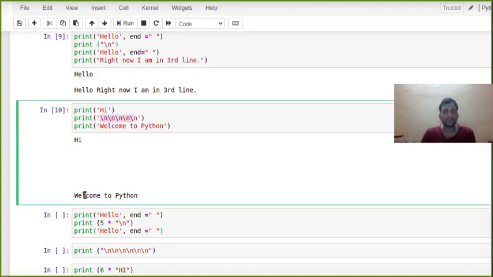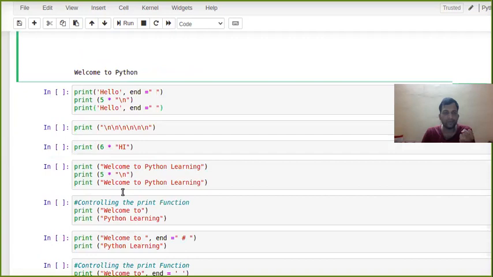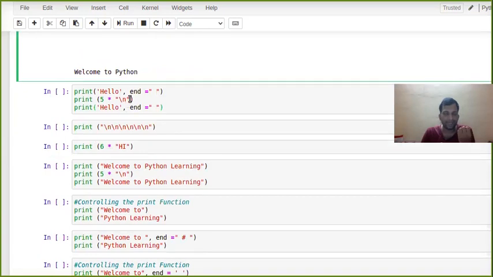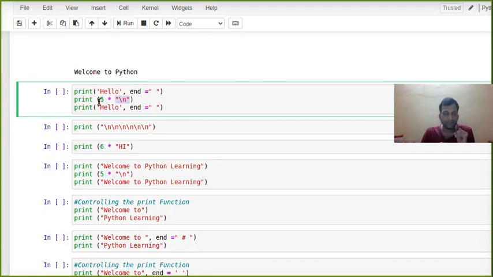So in welcome to Python, if someone asks you to give 100 lines as a space between two sentences, you are going to write it 100 times? No, Python has given a better way. Instead of writing 5 times, just write one, like this, which is going to skip one line, and then just multiply this with, like, 500 if you want, whatever. So let's run.